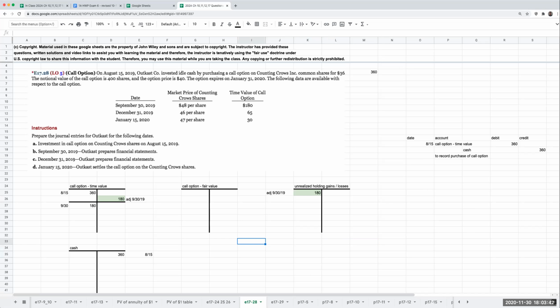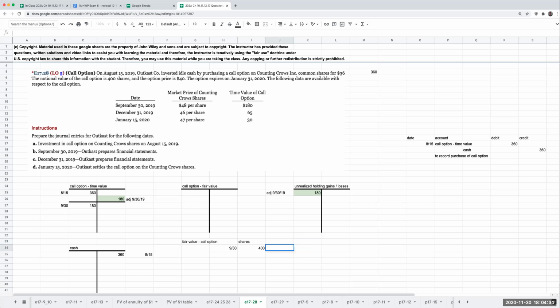So for September 30th, the fair value of the call option is going to be 400 shares times the market price per share of 48, which gives a total value of 19,200.